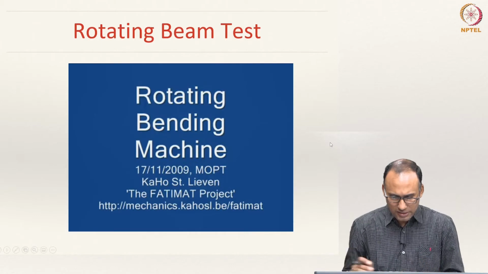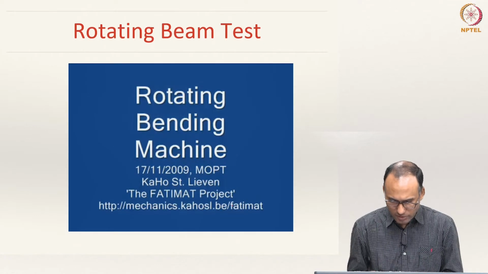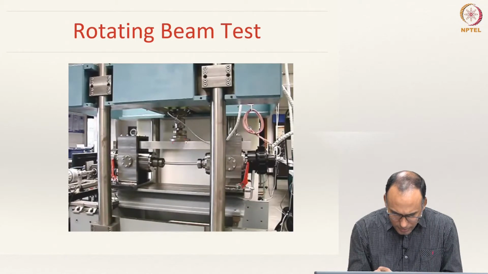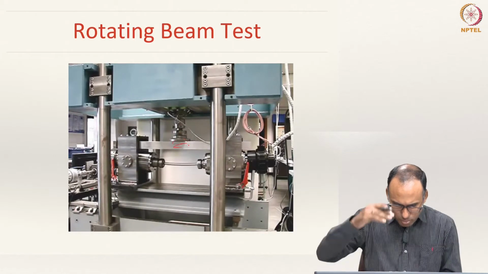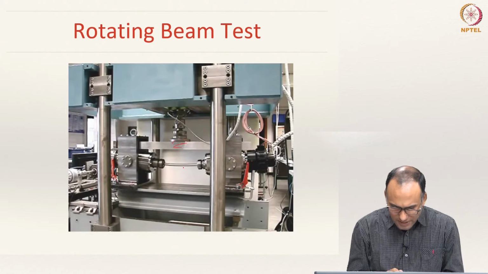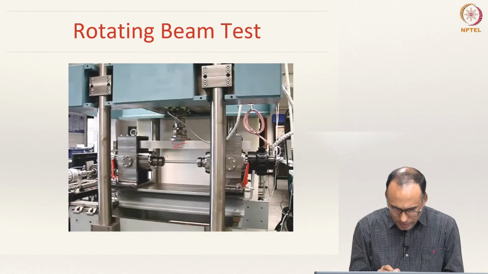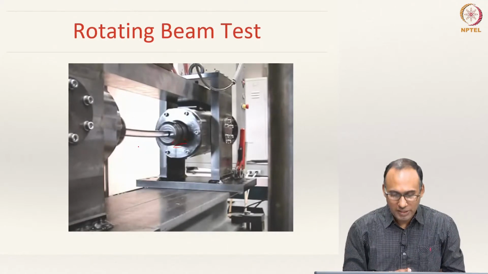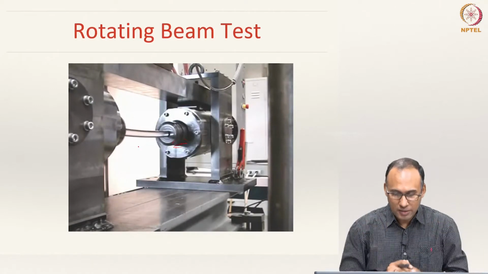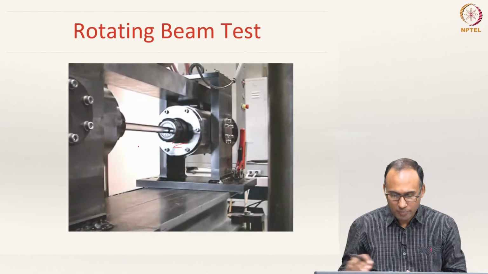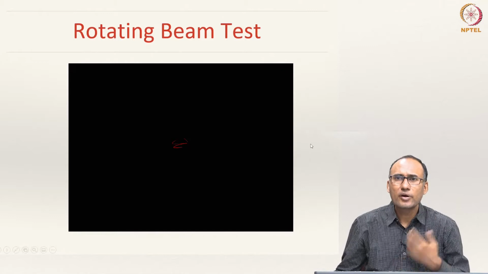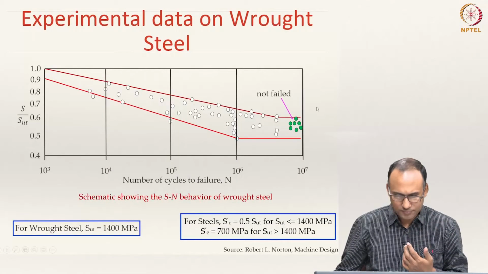So, this is a setup that I have taken from a particular website in Belgium. Here you see that the top guy is pushed, as a result the beam is bent and it is rotating. While it is rotating, you are applying this load. So, the material is experiencing repeated loading at a given material point. That is how a rotating beam bending test is typically done.